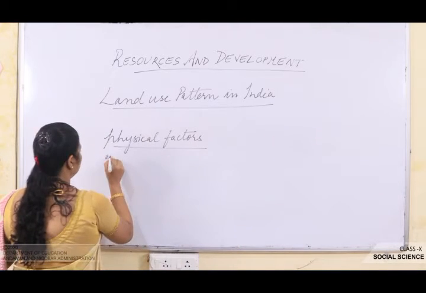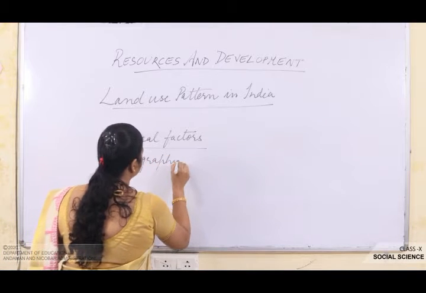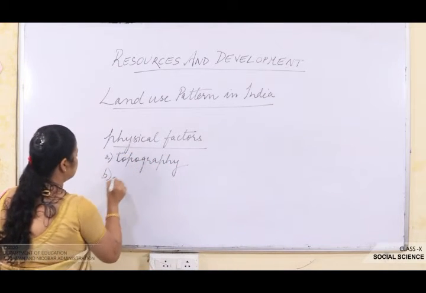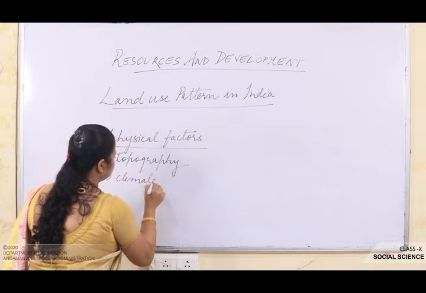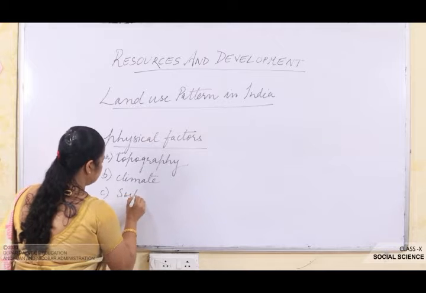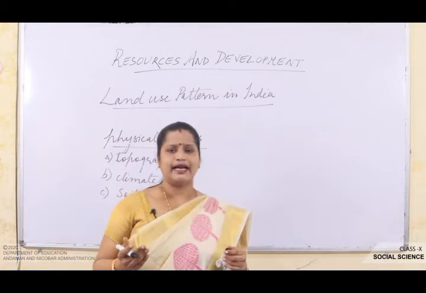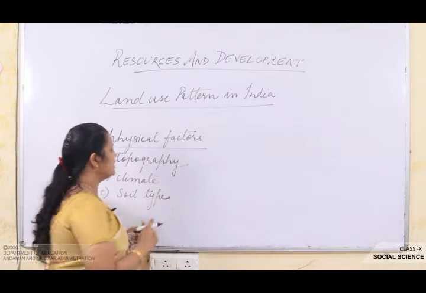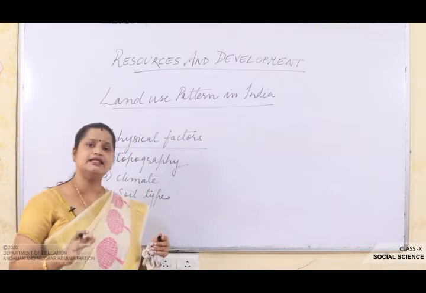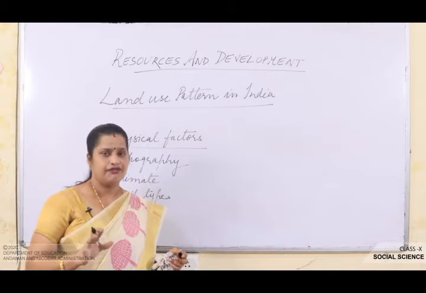So, let me write down: topography, second climate, and soil types. These all come under the physical factors.